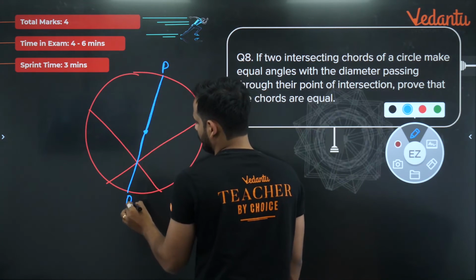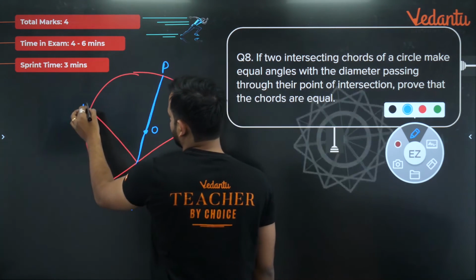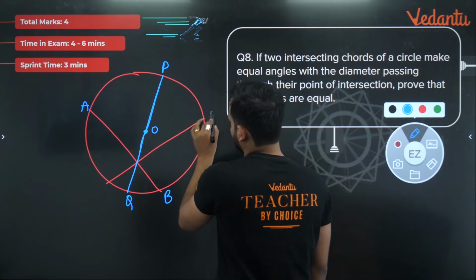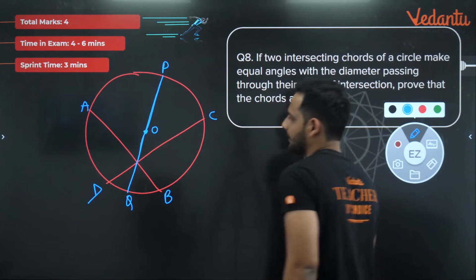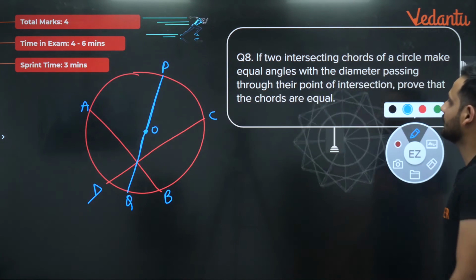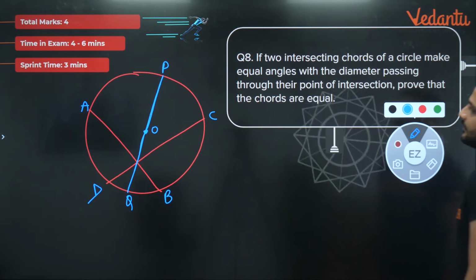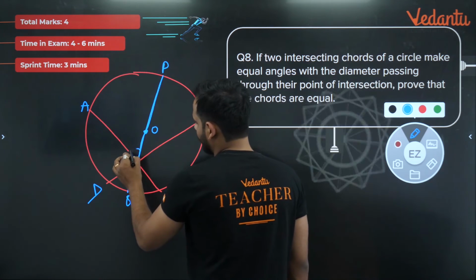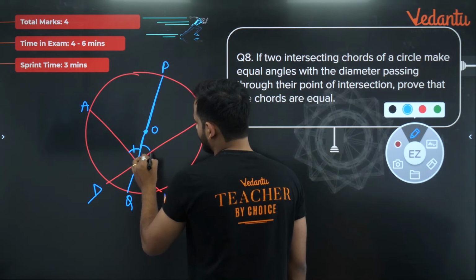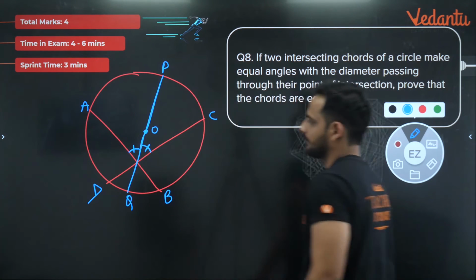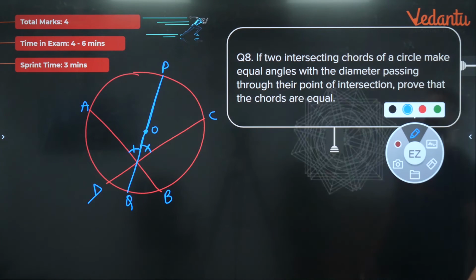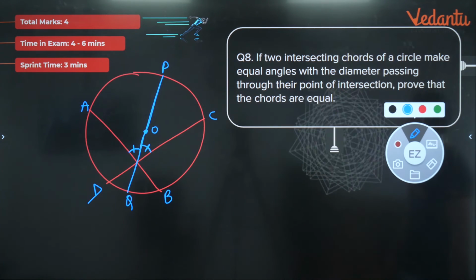P, Q, let's say this is O, and let's say this is AB, and let's say this is CD. Correct? Right? Now, they have told that these two chords are making equal angles. So this angle is equal to this angle. This information is given. Prove that the chords are also equal. So you have to prove that the chords are also equal.